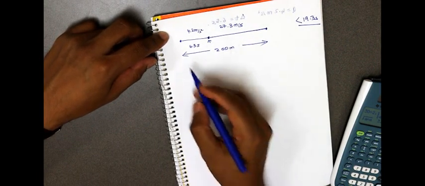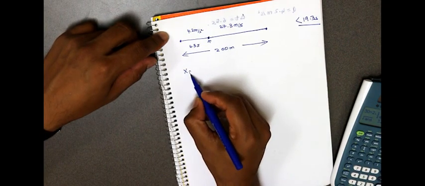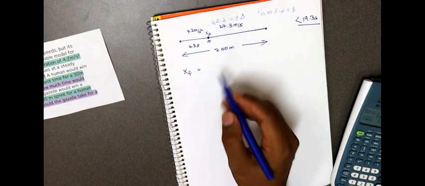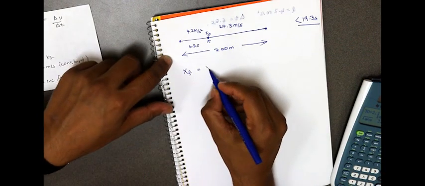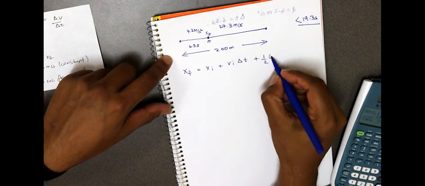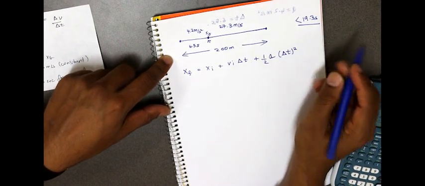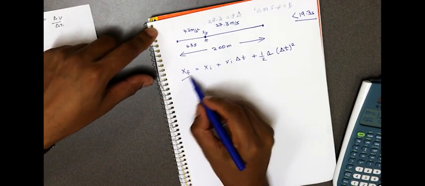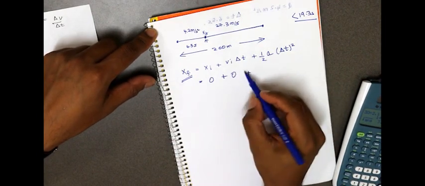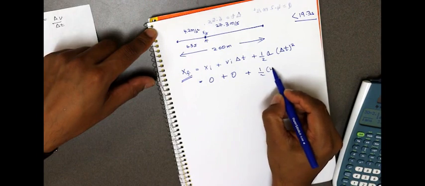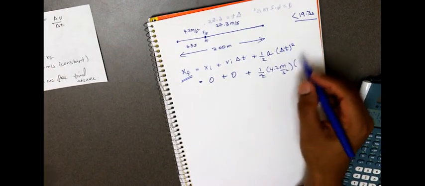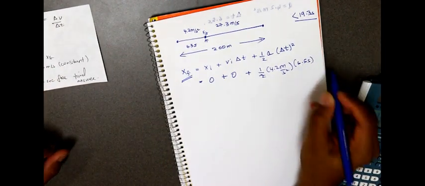We find that distance out with the position formula: xf, our final position for now, is equal to our initial position plus our initial velocity times change in time plus half the acceleration times the square of change in time. We don't know our xf, we're trying to find that out. We know our xi is 0, we know our initial velocity is 0, and now half times the acceleration, 4.2 meters per second squared, times change in time, which is 6.5 seconds, squared.